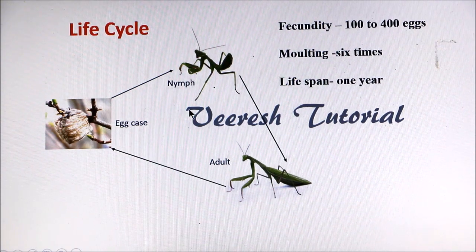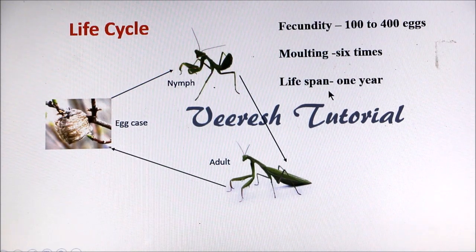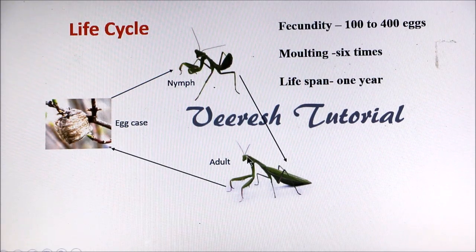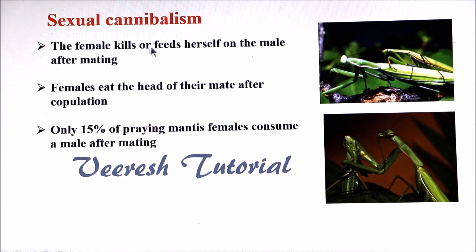On an average, the lifespan of a praying mantid is almost 1 year, whereas a praying mantid adult can live for 6 months. Sexual cannibalism is a distinct behavior in the life strategy of praying mantis, where the female kills and feeds herself on the male after mating. In some species of praying mantis, female eats the head of their mate after copulation. This is actually a topic of debate, though many researchers deny this hypothesis. It is said that only 15% of female praying mantis consume a male after mating.